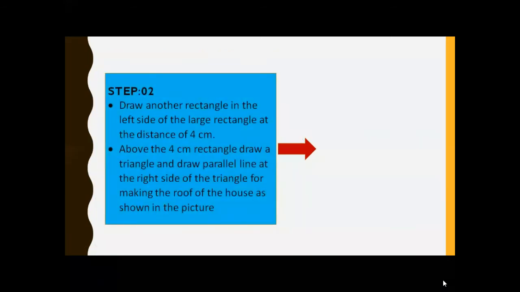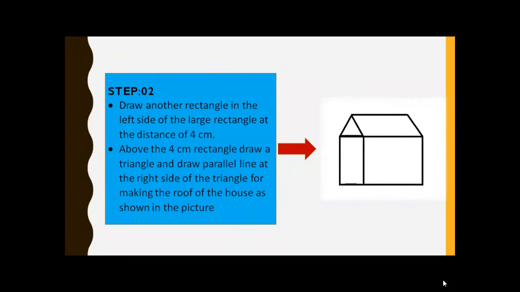In the second step, look at picture number 2. Draw another rectangle inside the large rectangle at a distance of 4 centimeter. All of you draw it. You can easily draw it with a ruler and pencil.